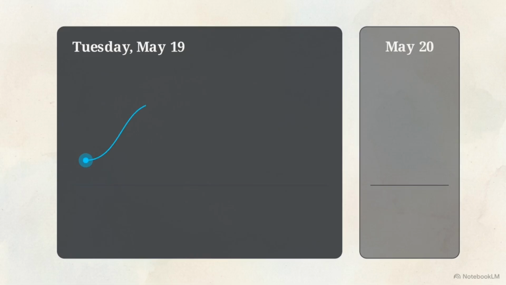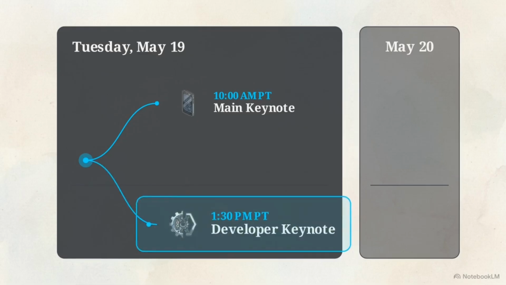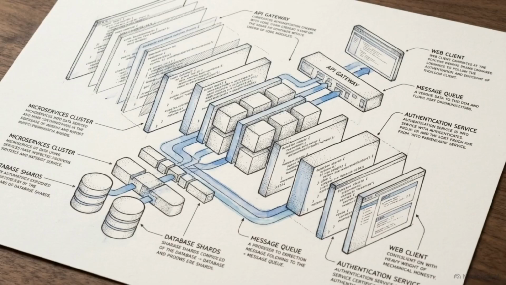The main keynote at 10 a.m. PT focuses on consumer products. However, the developer keynote at 1:30 p.m. PT covers the engineering tools, including new APIs and SDKs. This sequence suggests that the technical updates following the developer keynote will determine the specific methods used to build software moving forward.